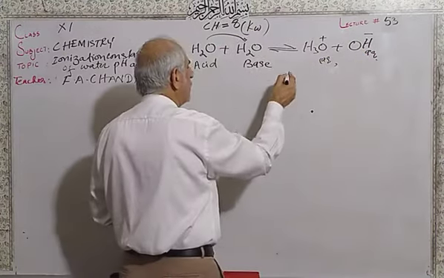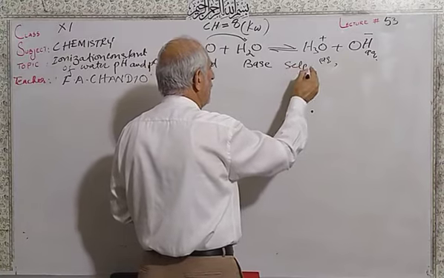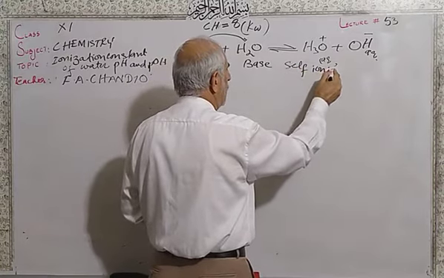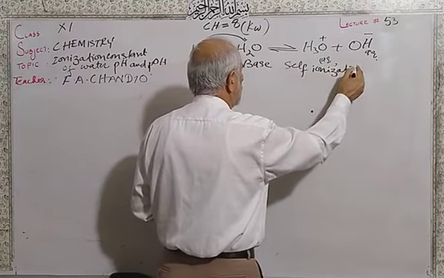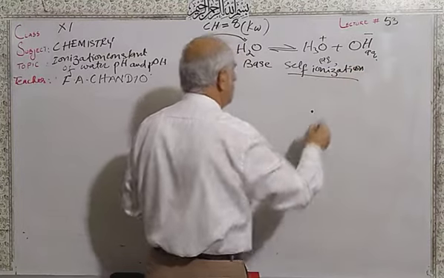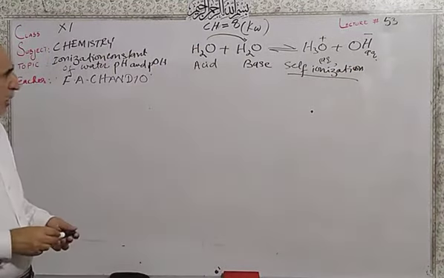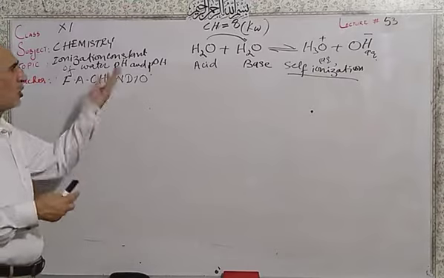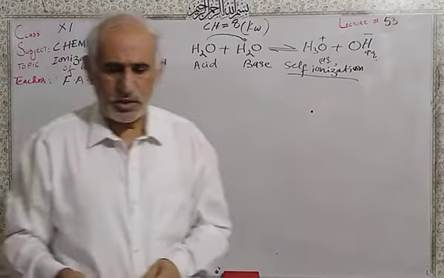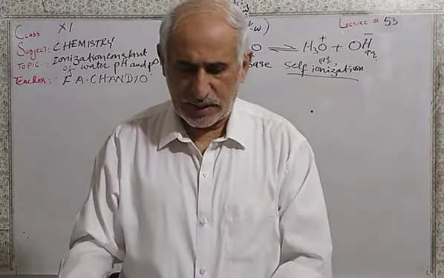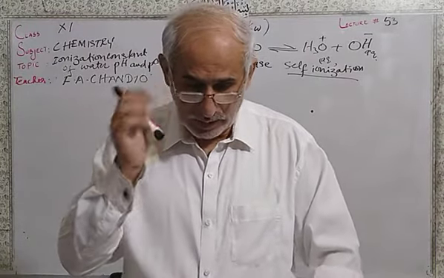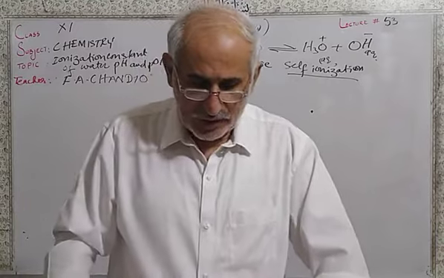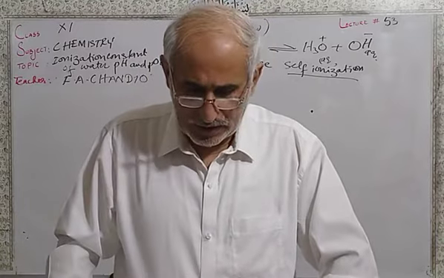So this is called self-ionization of water. One water molecule donates a proton, another water molecule accepts a proton. This is according to the Bronsted-Lowry concept for acids and bases. So this is the self-ionization, or we call it auto-ionization.